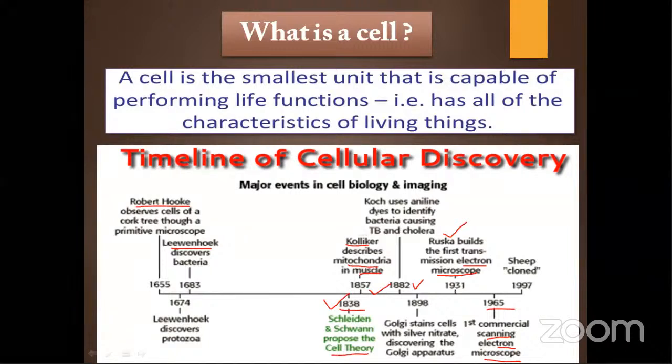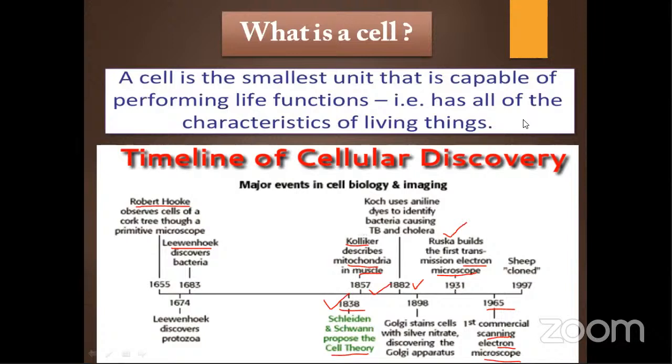Then there is another scientist who has coined the term for cell as saccules and utricles. Do you know who he is? Cellulae means nothing. Before a particular term is coined for a particular thing, they used to give some words from their original language, whatever language they are using.